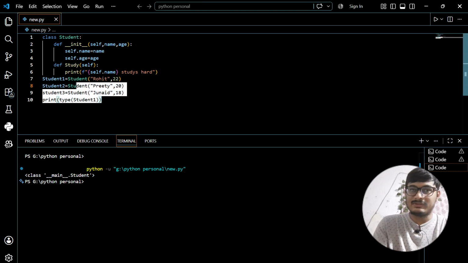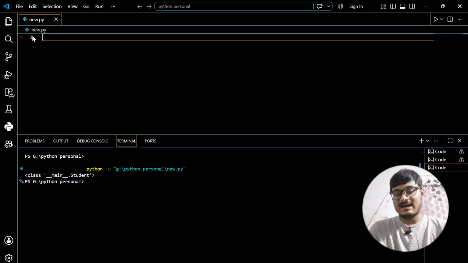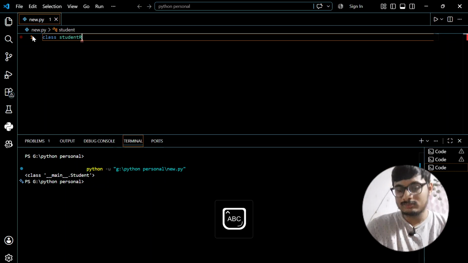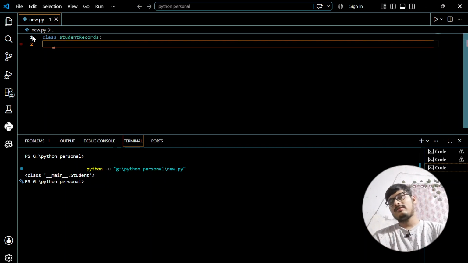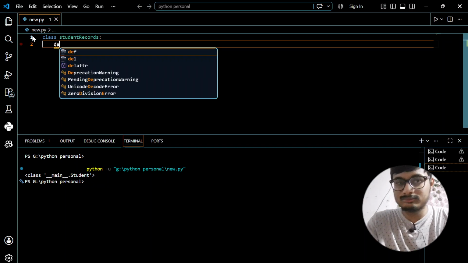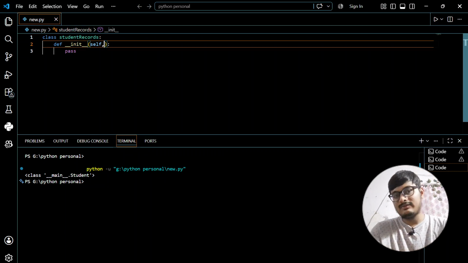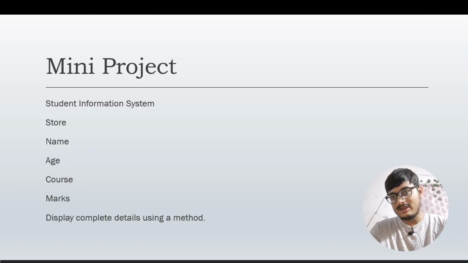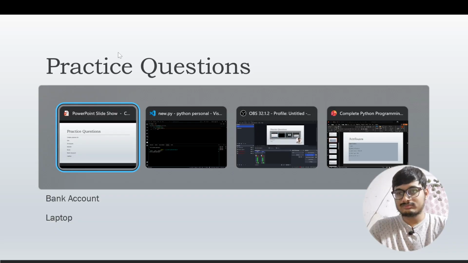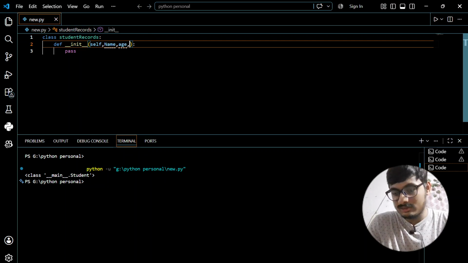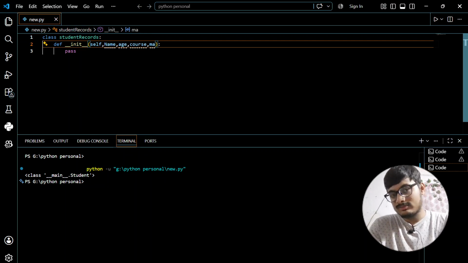First, we are going to create a class called StudentRecords. We have created a class. Now in this class we are using a constructor, and we'll give it some parameters: name, age, course and marks.